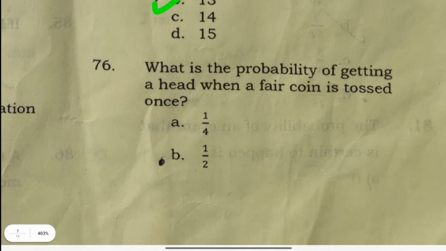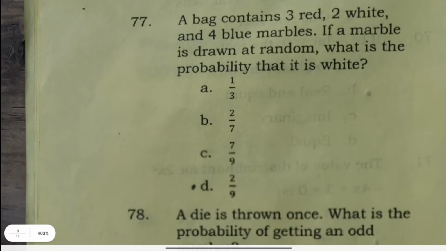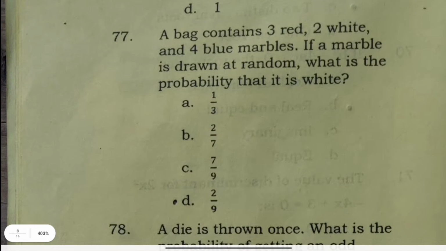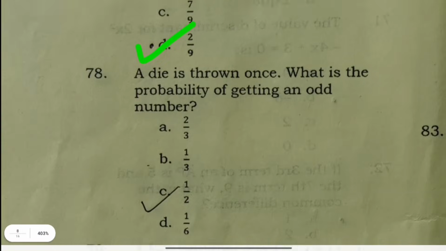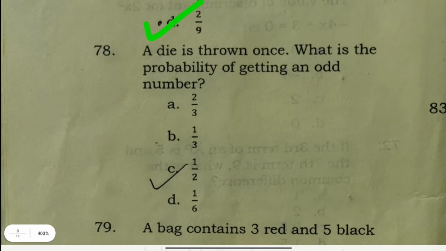13. What is the probability of getting a heart when a fair coin is tossed once? Half. A bag contains 3 red, 2 white and 4 blue marbles. If a marble is drawn at random, what is the probability that it is white? 2 by 9. A die is thrown once. What is the probability of getting an odd number?